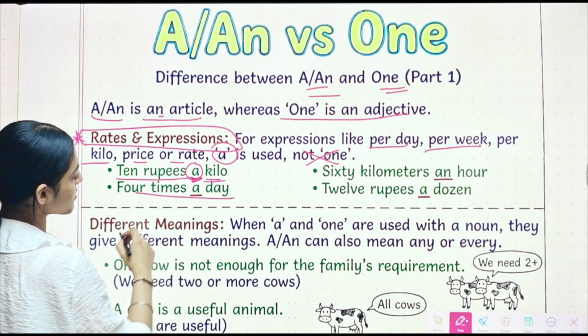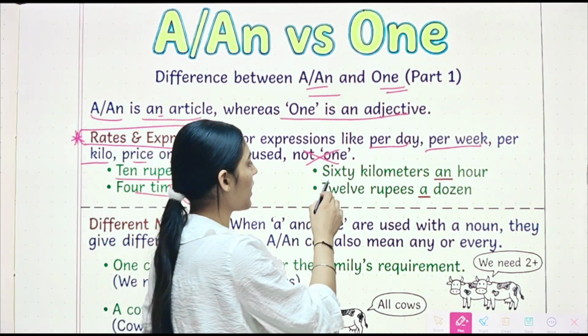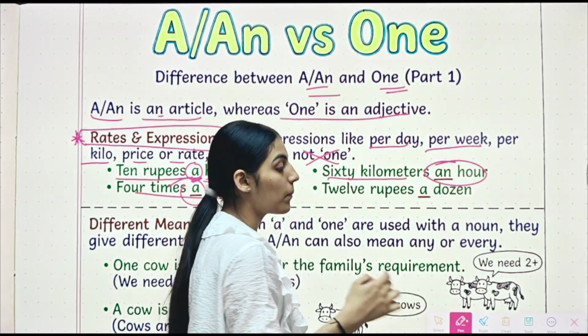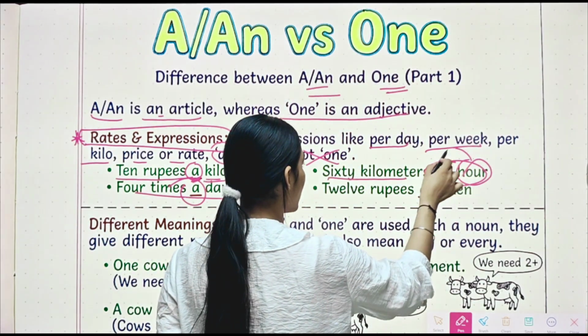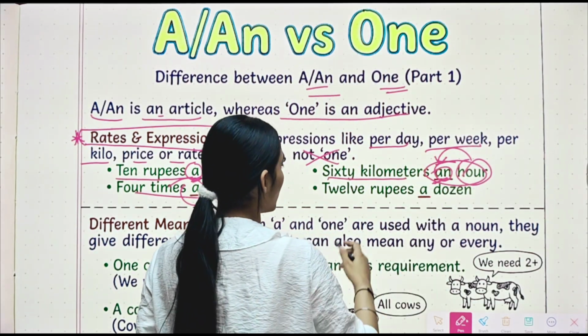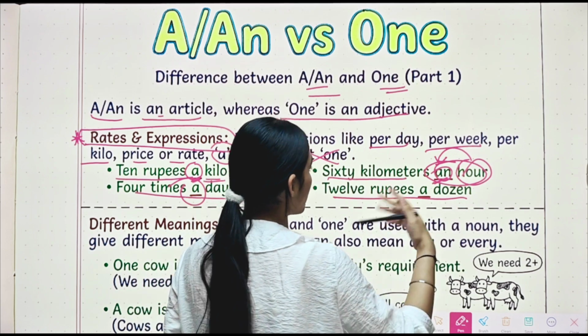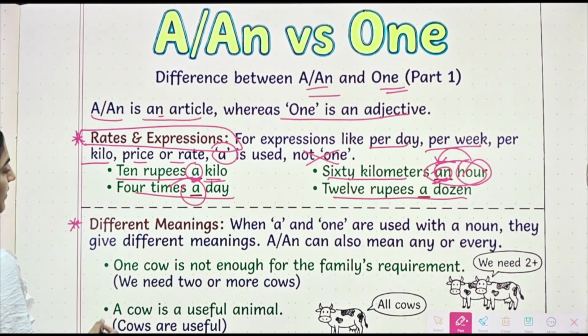Alright, then we have 4 times a day. Per day. Then we have 60 kilometers an hour. Per hour, so we will use an. Alright, the pronunciation of this word you have to see, and according to that we will use a or an. Then we have 12 rupees a dozen, per dozen. Alright, here we have the next rule which says different meanings.